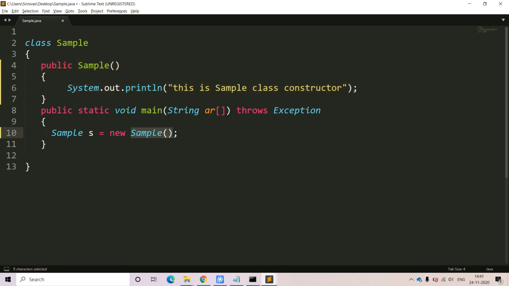Sample with open brace, closed brace indicates that it is invoking this default constructor, and whatever content is available in this default constructor will now come into the picture. That means at the time of creation of the object of the class, that respective constructor will come into the picture. Why? Because we are calling that respective constructor. We are calling the sample class constructor. Due to that reason only, the sample class constructor related content will be executed.